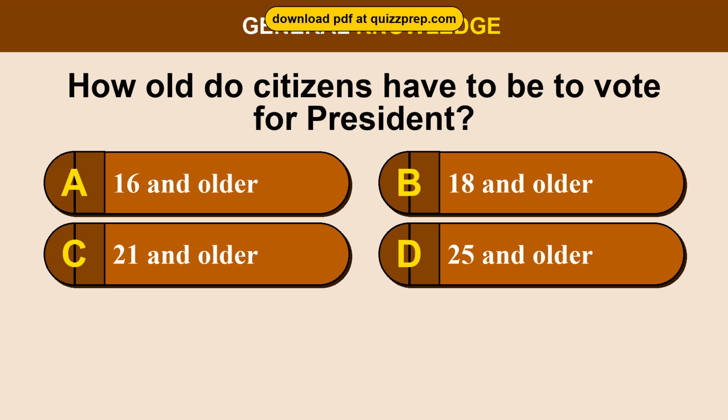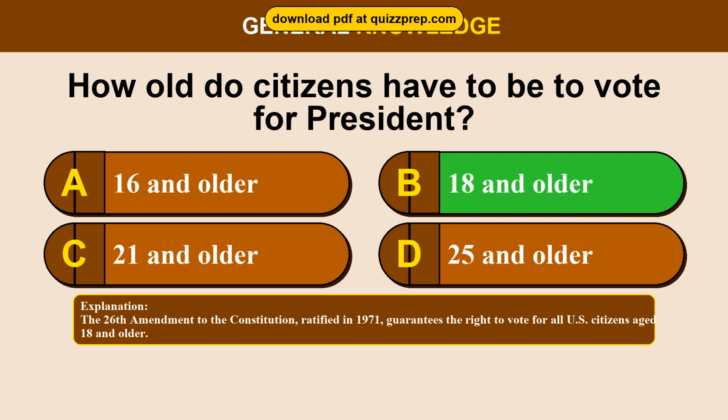Question 50. How old do citizens have to be to vote for president? Option A, 16 and older. Option B, 18 and older. Option C, 21 and older. Option D, 25 and older. The correct answer is option B, 18 and older. The 26th Amendment to the Constitution, ratified in 1971, guarantees the right to vote for all U.S. citizens aged 18 and older.